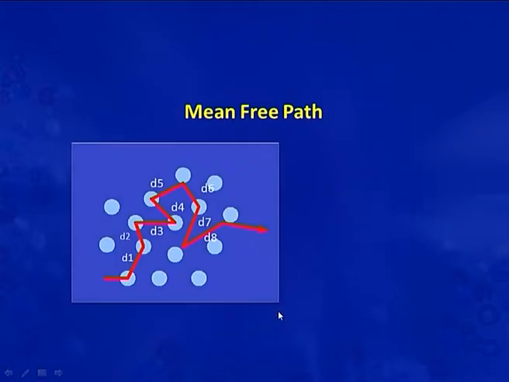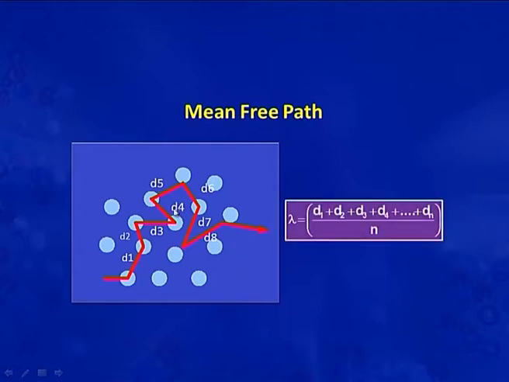There is another picture for you, where these gas molecules are moving and the free paths are D1, D2, D3, D4, D5 and so on. So, we can calculate the mean free path here. Lambda is again D1 plus D2 plus D3 plus D4 and so on, divided by the number of collisions between them.